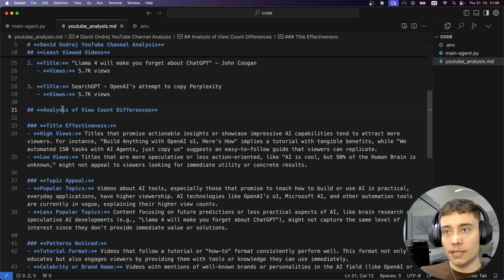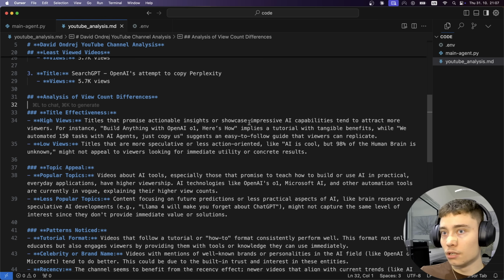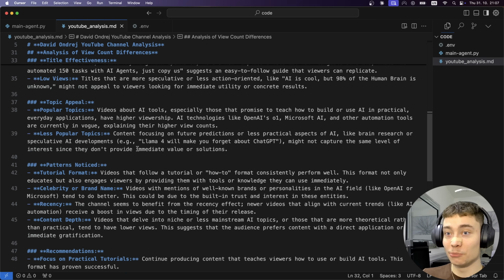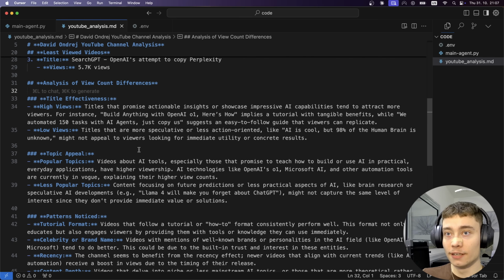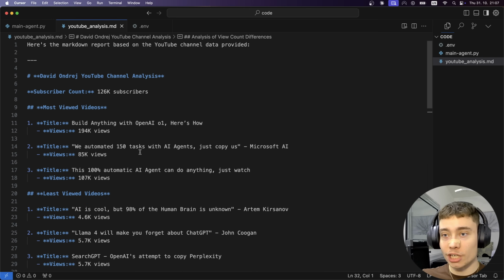So, analysis of view count differences. Titles that promise actionable insights or showcase impressive AI capabilities tend to attract more viewers. Okay. Low views: titles that are more speculative or less action-oriented. Yeah, honestly, I should probably spend more time reading this and focusing on it. But yeah, this is it. We've built a YouTube channel scraper.